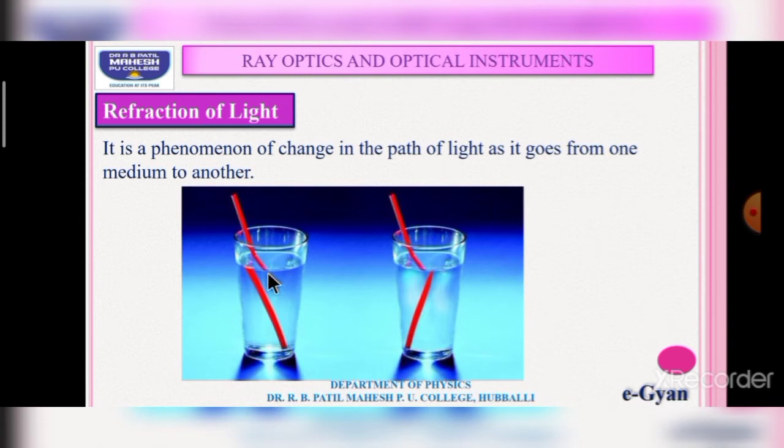Again, when it enters the medium mixed with glass and water, the direction of the rod is along this direction. Actually, the direction of the rod should be along this direction, but the direction is changed. Why is it changed? Because of refraction of light.